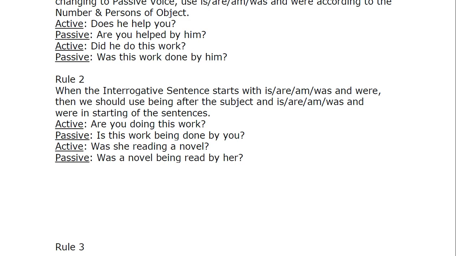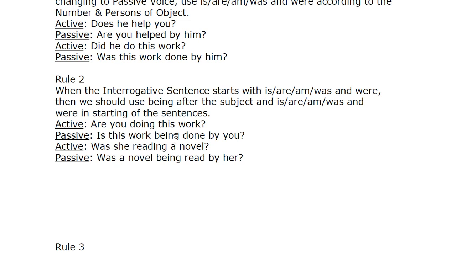Okay, next one, rule 5. When the interrogative sentence starts with why, when and how, then we should use them at the beginning of the sentence, and who should be replaced by whom. So now let's see. Starting with who, when, and how. Remember, why, when, and how.